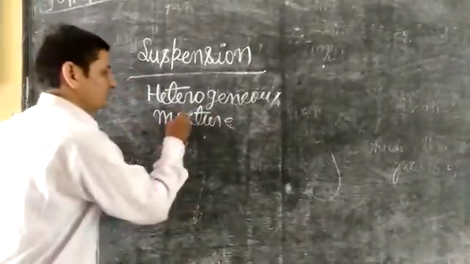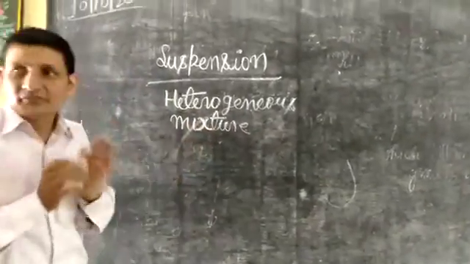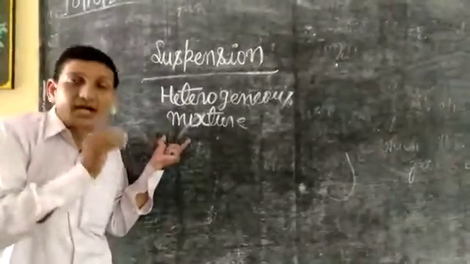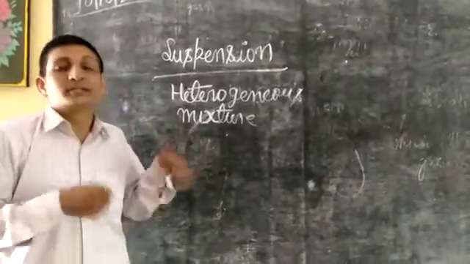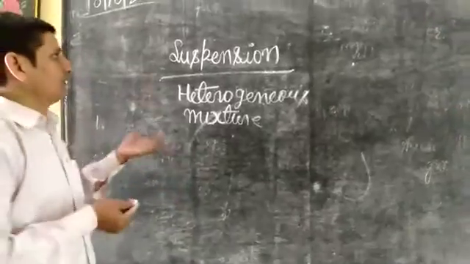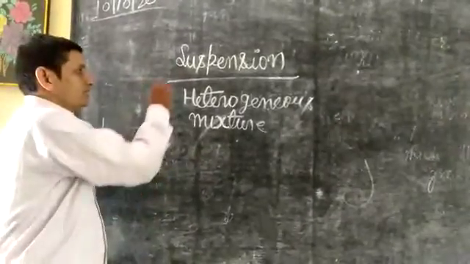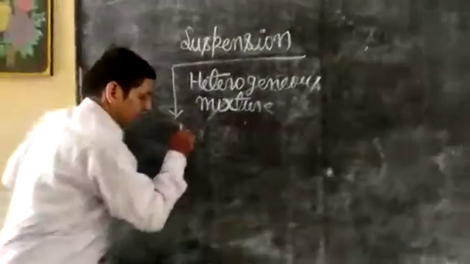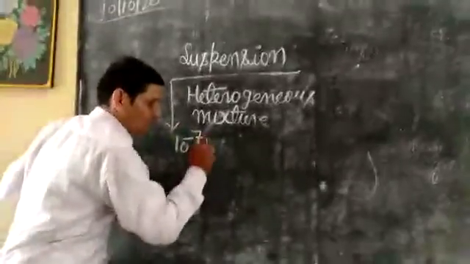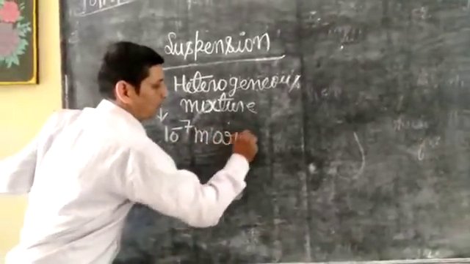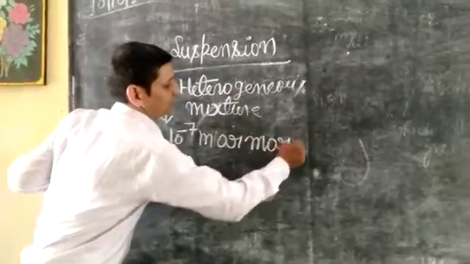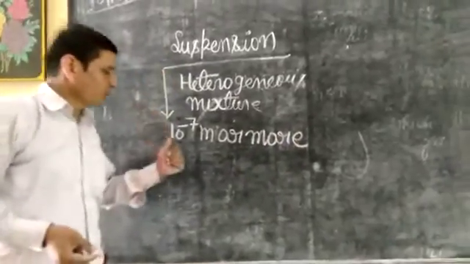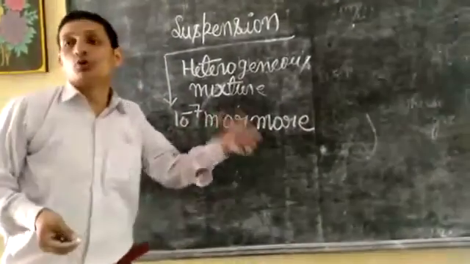Suspension is a heterogeneous mixture in which very fine particles of solid are dispersed in other medium like liquid or gas. The size of suspended particle is 10 to the power minus 7 meter or more.